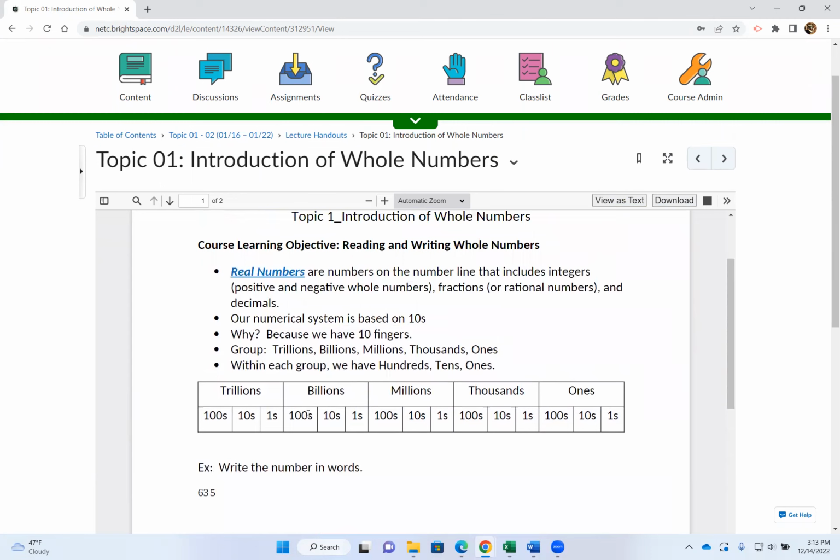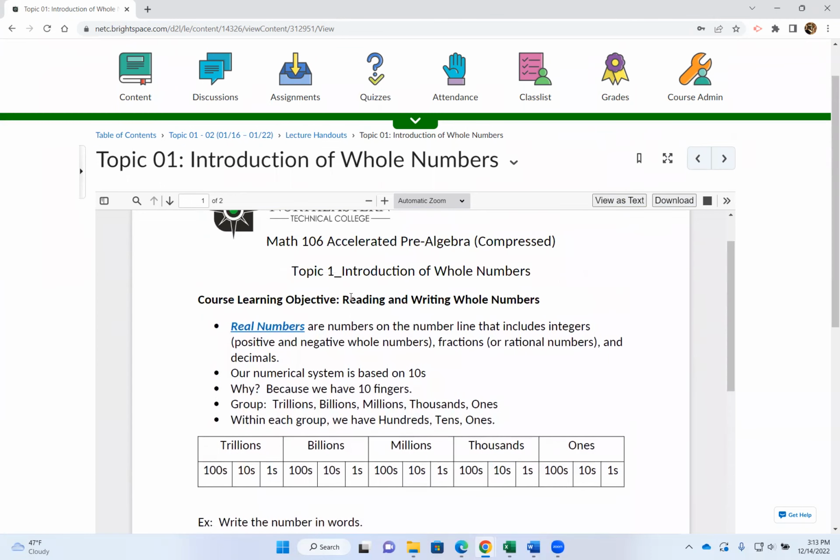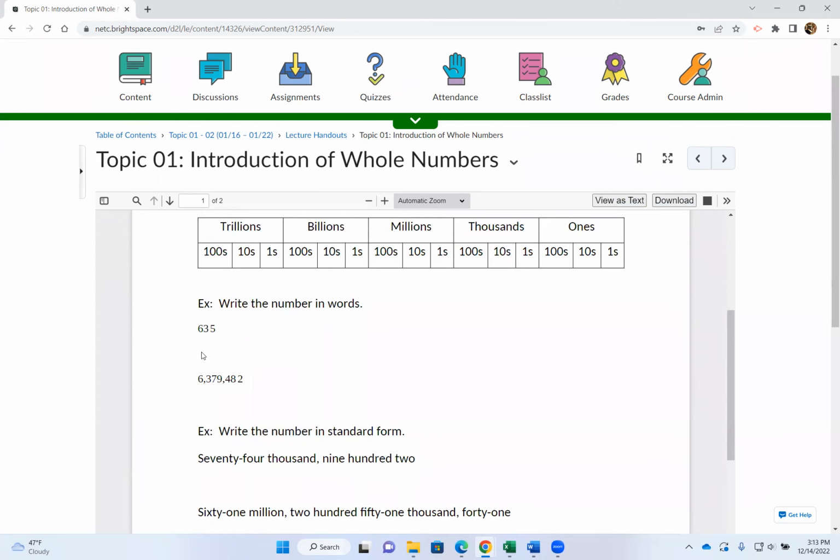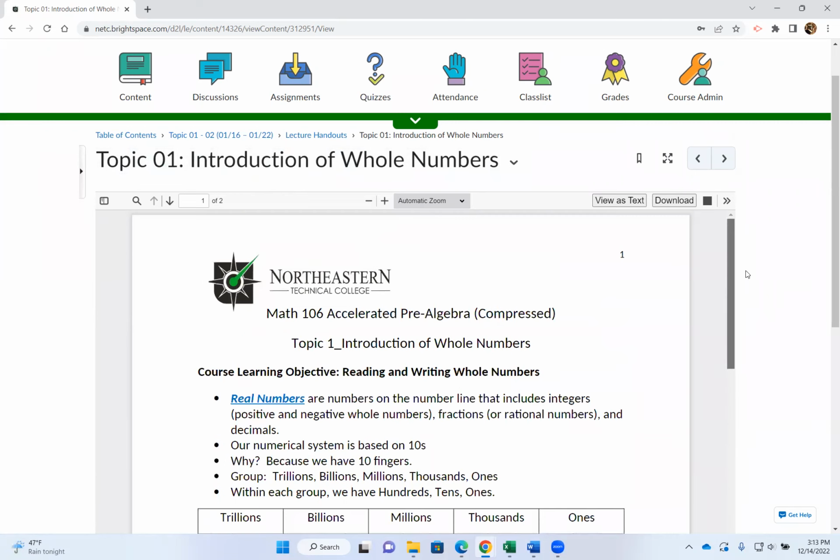So if you don't have a printer, then you need to write down whatever's on the handouts and work out the problems with me as you watch your videos. Everything should be on the notes that you turn in. Okay, real easy grade. Just do it. Please make sure you do it correctly so you can get the full credit.